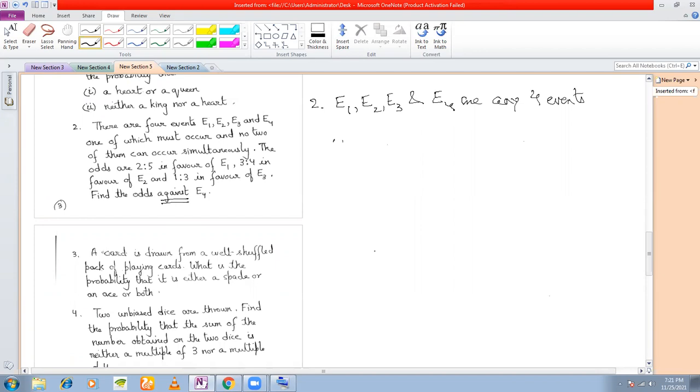Now let's see what is given. These 4 events, what are they? These 4 events are mutually exclusive, right? Because they cannot occur simultaneously, since E1, E2, E3, and E4 cannot occur together.